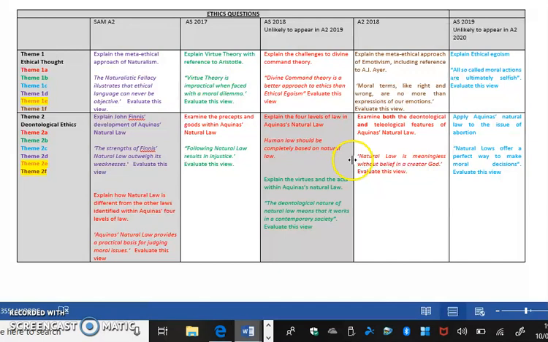Theme 1C was Ethical Egoism, and of course Lytchett students will know that we've been waiting for that to come up. We were hoping perhaps it was going to be on the A2 paper for you guys. Theme 1D is Naturalism. Now this is one that has come up, but it's only come up on the sample paper, so it is worth having a look at that in your revision. Theme 1E is Meta-ethical approaches, intuitionism, and that has not been asked, so that is a top tip for revision. And then theme 1F is emotivism, and that came up on last year's A2 paper.